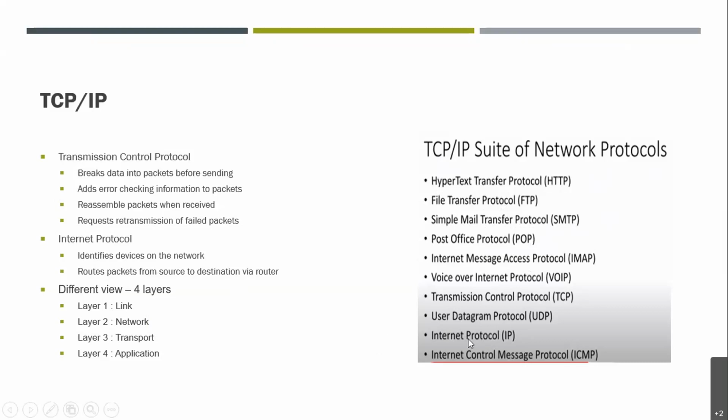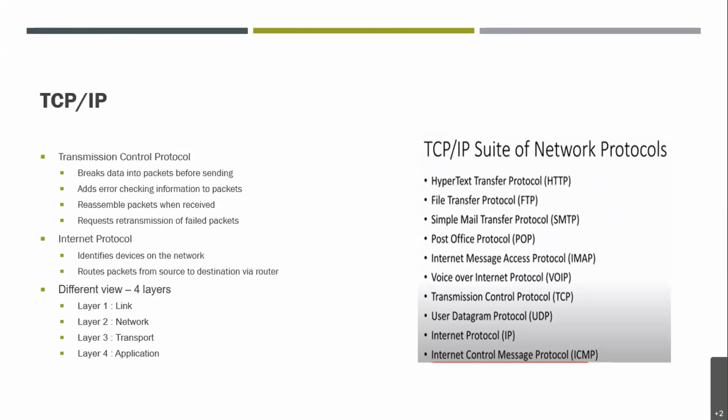Then IP, that is Internet Protocol, we have discussed it already. Then ICMP, this is another important protocol, Internet Control Message Protocol, right? Basically it works on the router's part. It checks whether the particular router from where the packet is going is going to exchange some error message, or what the status of that router is. It is to have that status only, that is, what kind of status that router has.